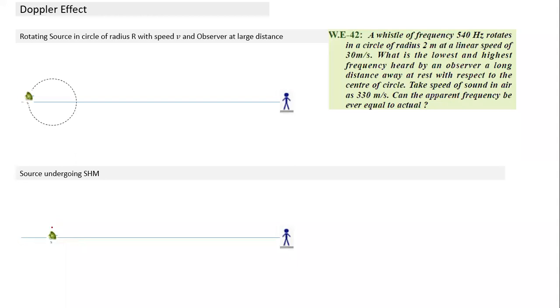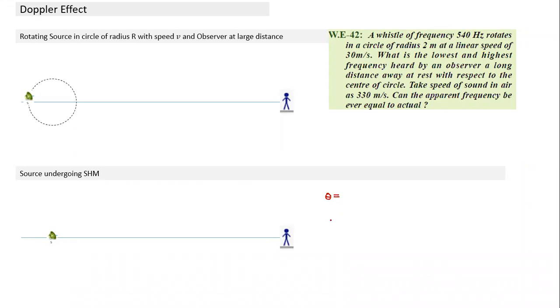What will happen in case of SHM motion? What will be theta in case of SHM motion? Theta being the angle between the position of the observer and the velocity vector. SHM motion is happening along the line joining the two. What will the theta value be?